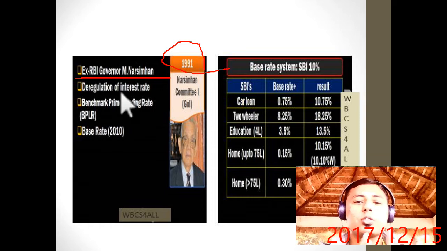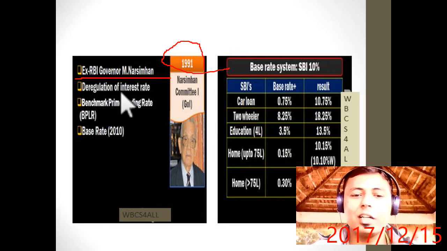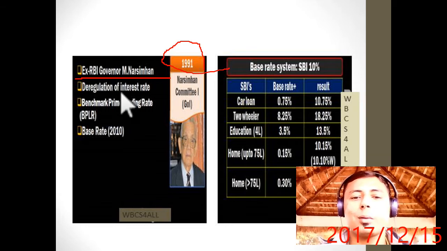Deregulation means the government will not regulate. It will be left to the private individual, left to the bank, left to the board of directors. The government will not determine the price.